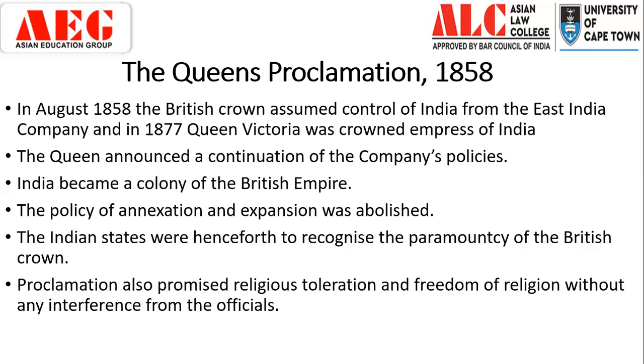However, they need to sign an individual agreement with the British Crown this time. However, the British are not going to annex any new territory. The Indian states were henceforth to recognize the paramountcy of the British Crown. So you had princely states, and above them you had the British Crown. The proclamation also promised religious toleration and freedom of religion without any interference from the officials.